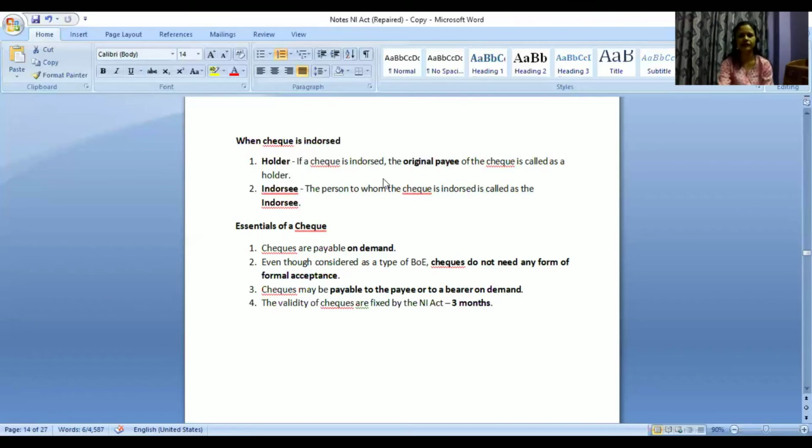So in case, take for example, Neha issued a check in my name. It is my responsibility that I submit this particular check within the 3 months time frame when this check is valid. If after 3 months I'm submitting it, it is my responsibility. It is my mistake only.